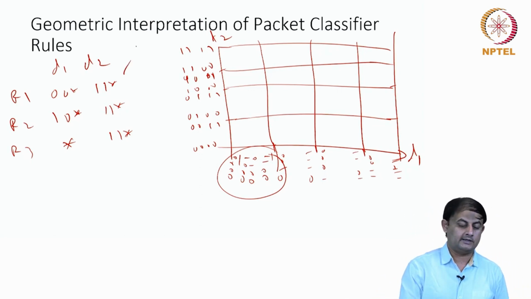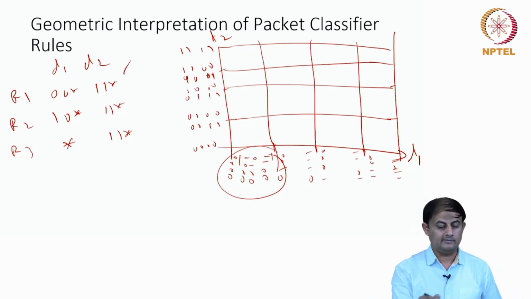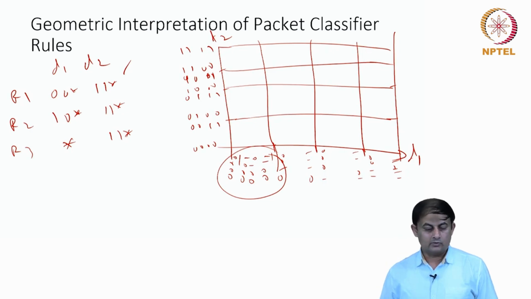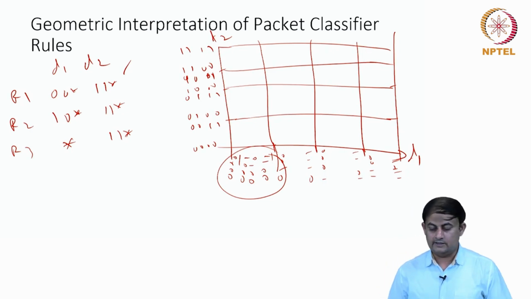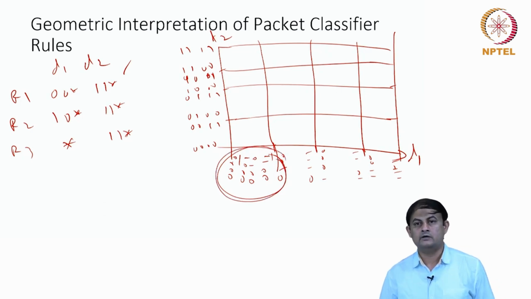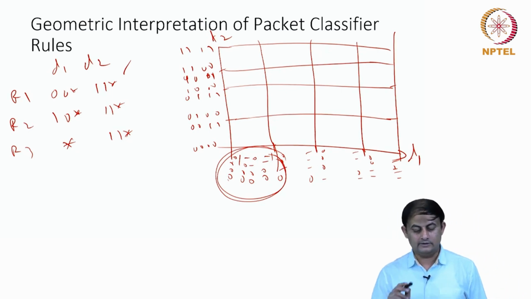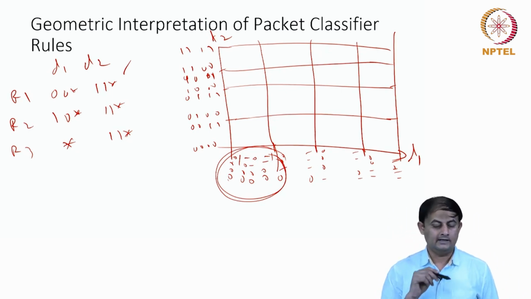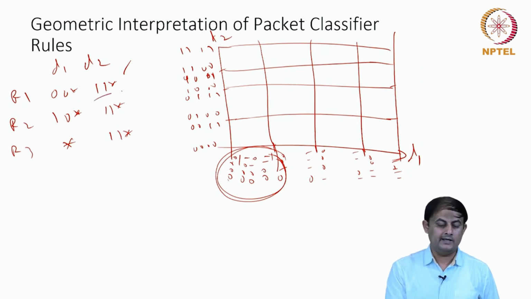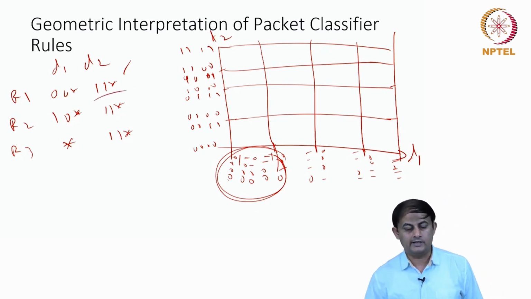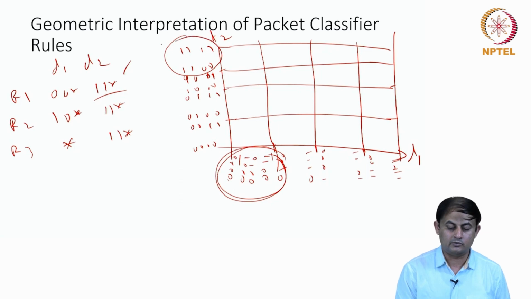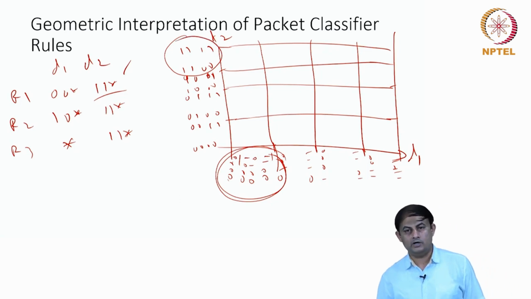So for example, let's take the case where R1 is 0 0 star, and the dimension D2 is 1 1 star. Where exactly is 0 0 star appearing on dimension D1? These four values, this particular range from 0 0 0 0 to 0 0 1 1, indicate 0 0 star. And on the second dimension, the y-axis, it is saying 1 1 star. Where exactly is 1 1 star? These four values indicate 1 1 star.